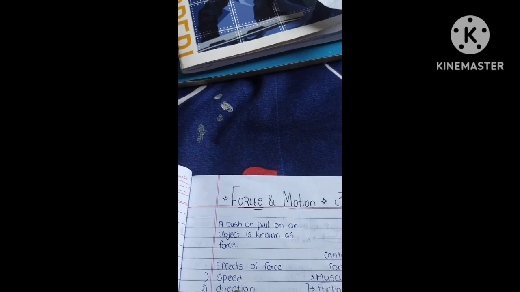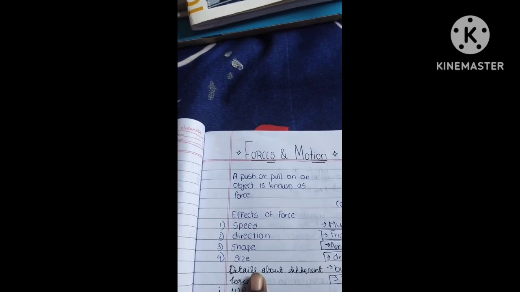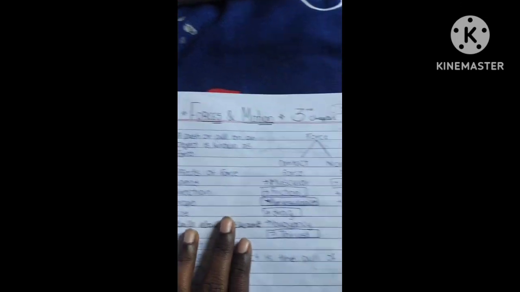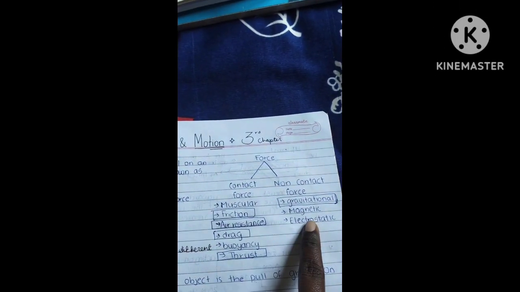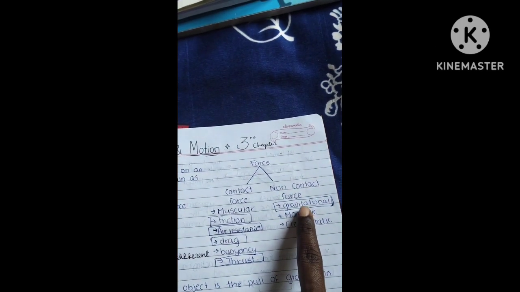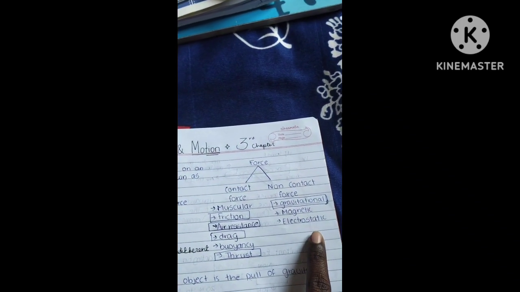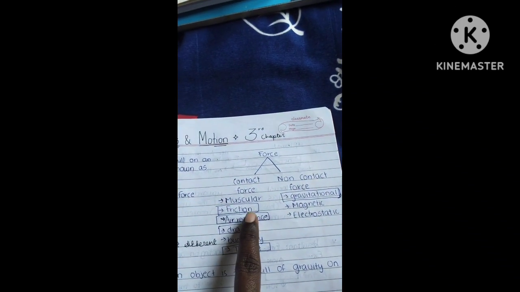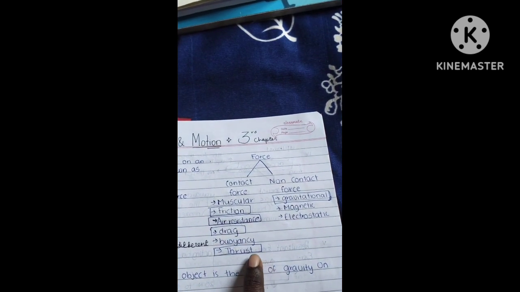Push or pull of an object is known as force. In simple terms, force can change speed, direction, shape, and forces are contact and non-contact. Non-contact forces, like gravitational force, are the main ones, along with magnetic force and electrostatic force. Contact forces include friction, air resistance, drag, and thrust in water.